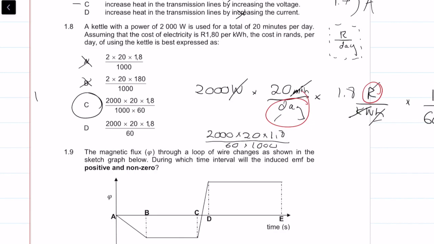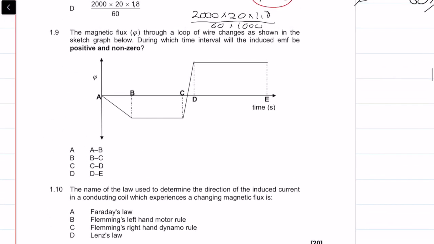So question 1.8 is C. Okay. Question 1.9. The magnetic flux through a loop of wire changes are shown in the sketch below, during which time interval is the induced EMF positive and non-zero. Okay, so let's first think about our equation. So what equation could we use? We could use the equation EMF is equal to the negative number of coils, change in flux, over change in time. Okay, so it says it wants non-zero.